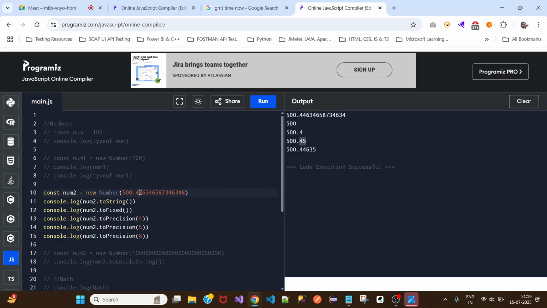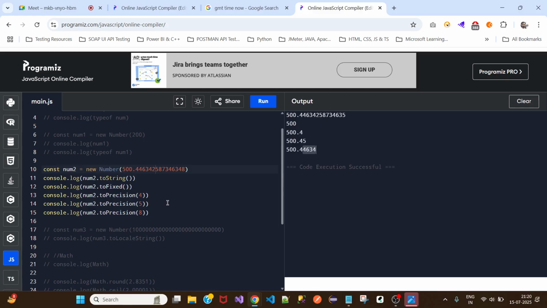Same here, 44634. After 4 we have 6, that is the reason it converted to 5. But if we have 446342, let's say 2, then it will not convert this to 5. It will still keep 4 only. See, it kept it 4. So it's a round off that happens. Understood?